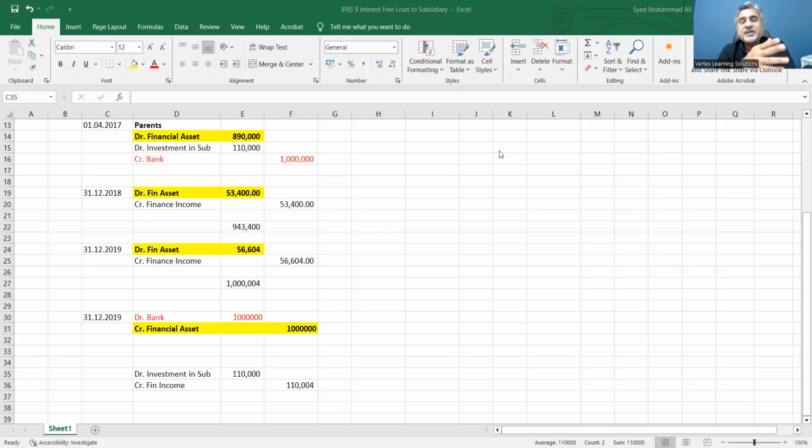So if the parent is giving an interest-free loan, the parent is transferring some benefit to the subsidiary. As a result of this transaction, the subsidiary's profits would increase, because if the subsidiary had taken this money from a bank, they would have paid 6% interest. So they are not paying interest, but they are using this money.